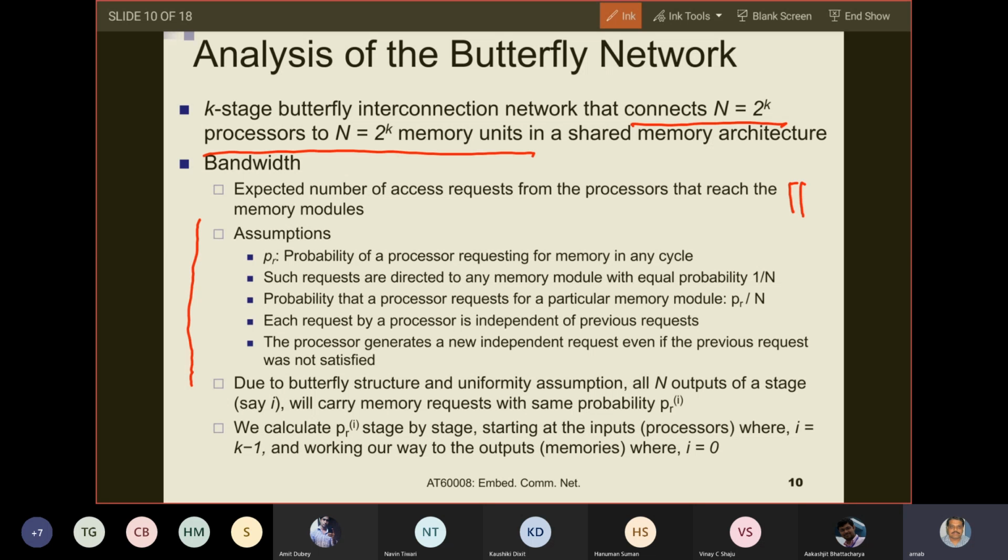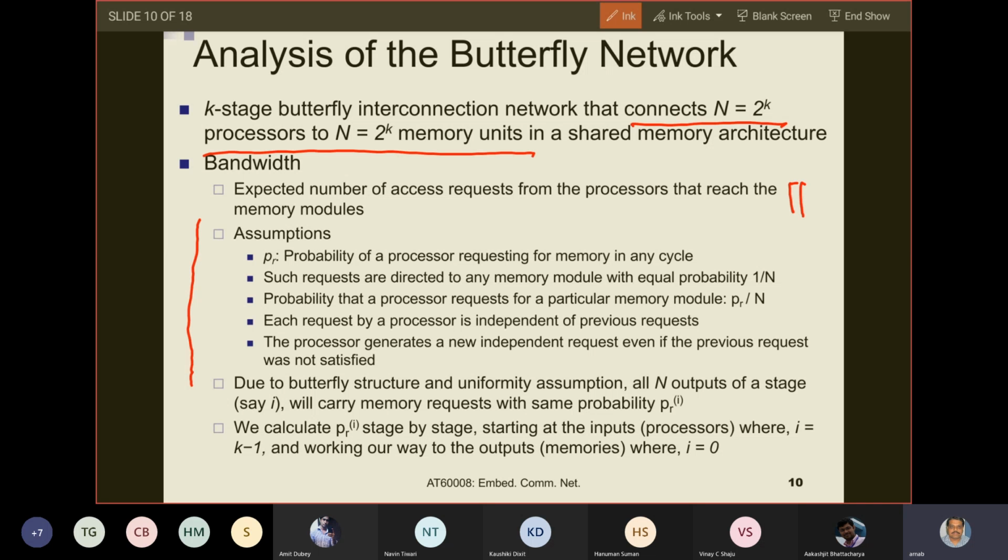Take the top input line, connected to, let us say, processor 0. Processor 0 will access any of the memory modules with equal probability. Half of the memory modules can be accessed through the top output line of the switch box, and the remaining half through the bottom output line.